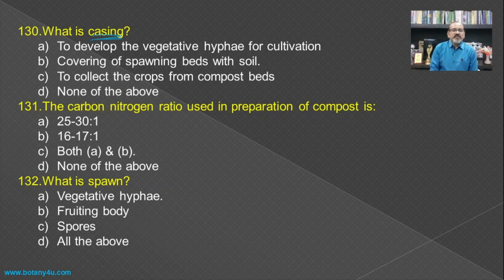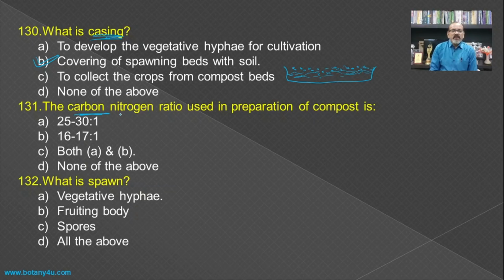Then, what is casing? If you see the complete process of mushroom cultivation, initially the mushrooms, specifically button mushrooms, are grown, and after spawning or spawn running, the bed is again covered with soil. Such a method in which soil is placed on the spawning bed is known as casing. So the covering of the spawning bed with soil is known as casing.